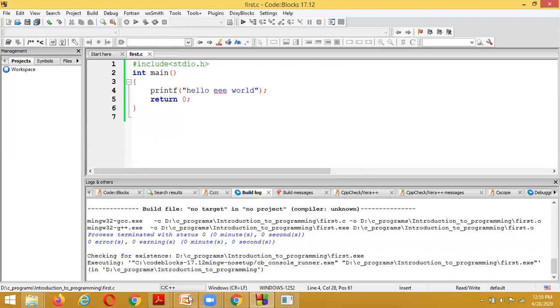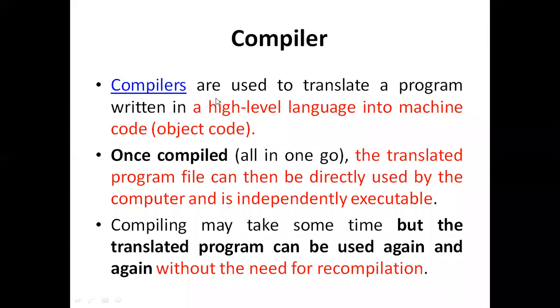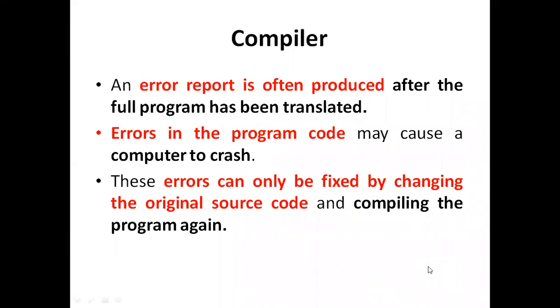While doing the compilation, these are the things we need to remember. Compilers are used to translate the program written in a high level language into machine code, called object code. Once compiled, the translated program file can be directly used by the computer and executed independently. Compiling may take some time, but the translated program can be used again and again without the need of recompilation.